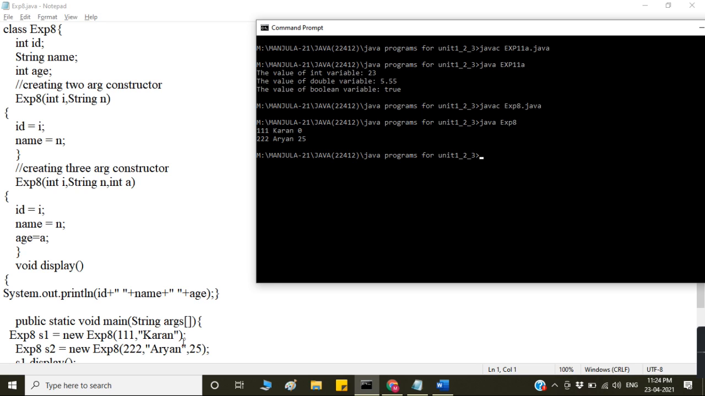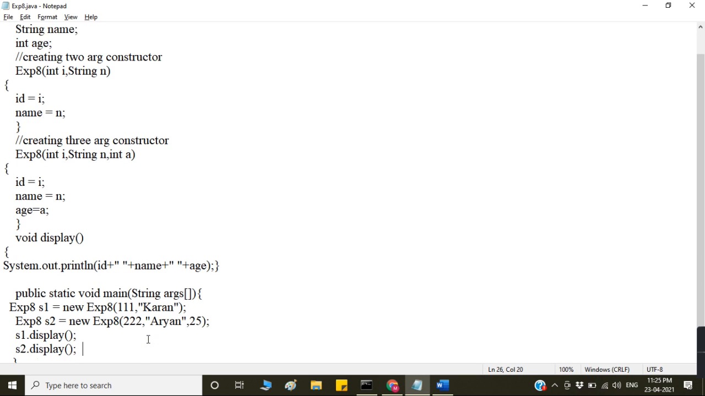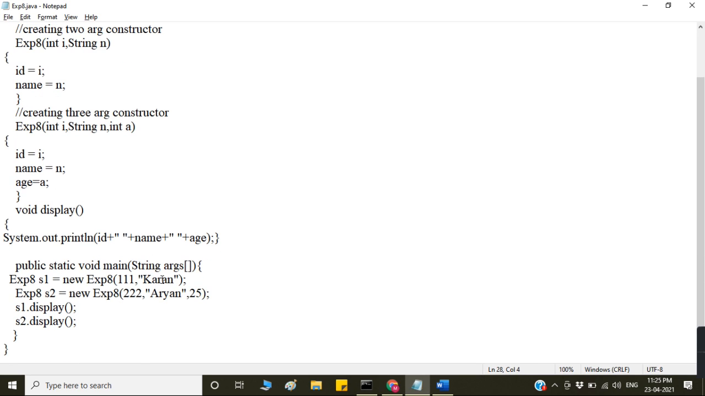Here we are passing the values. Here the constructor with the two parameters is there. One you are not passing any, so the default value is there, that is 0. The default value for integer is 0, and this constructor having three arguments will be called and will assign these values. So s1.display, s2.display. That is what about the practical number.